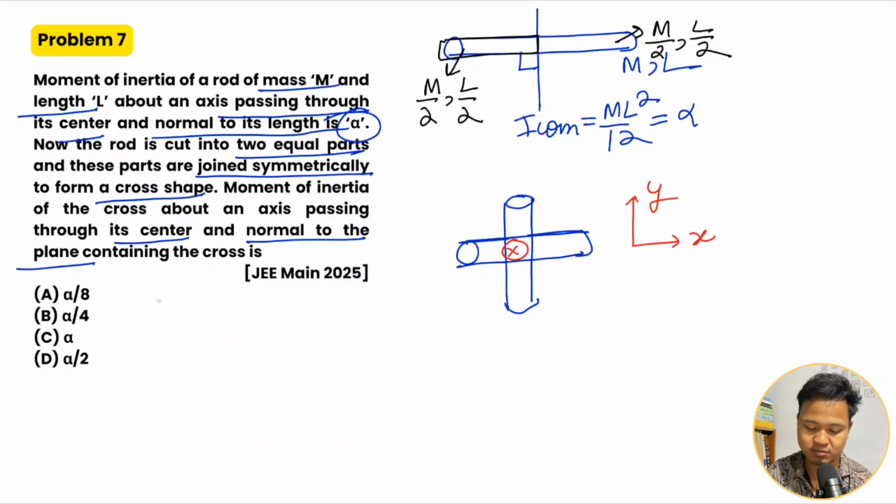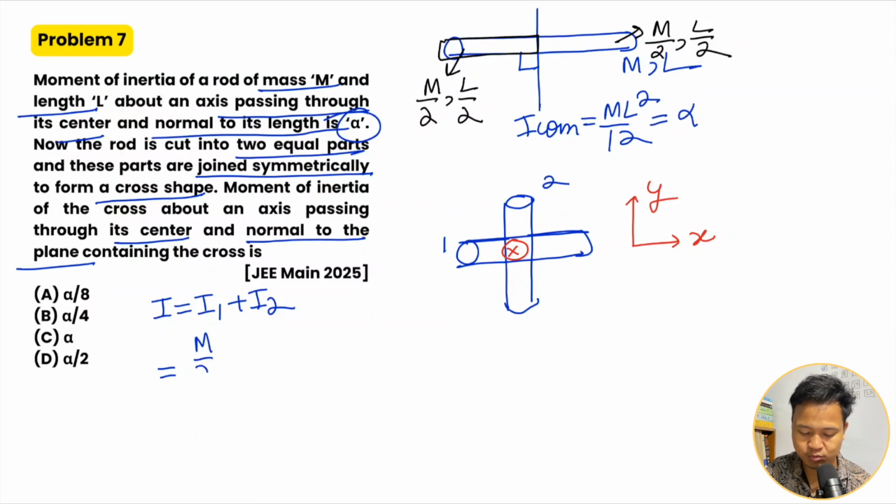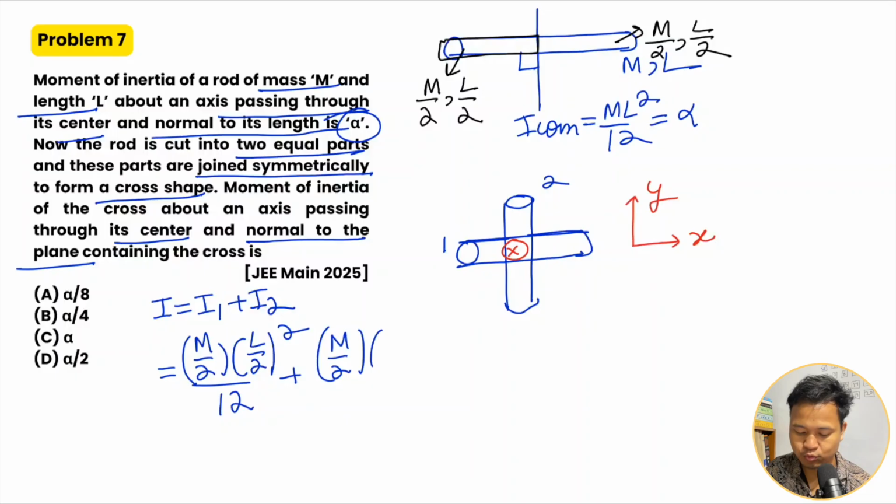What is the total moment of inertia? It will be the sum of those two, I1 plus I2. The formula is ml square by 12, so m by 2 into l by 2 whole square divided by 12, plus again m by 2 into l by 2 whole squared divided by 12.